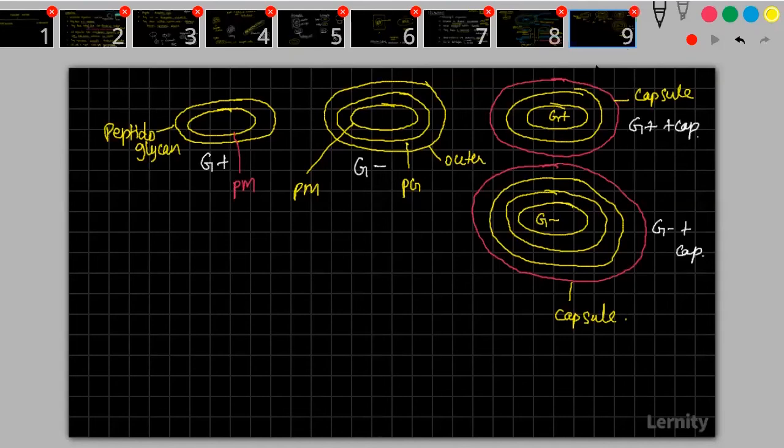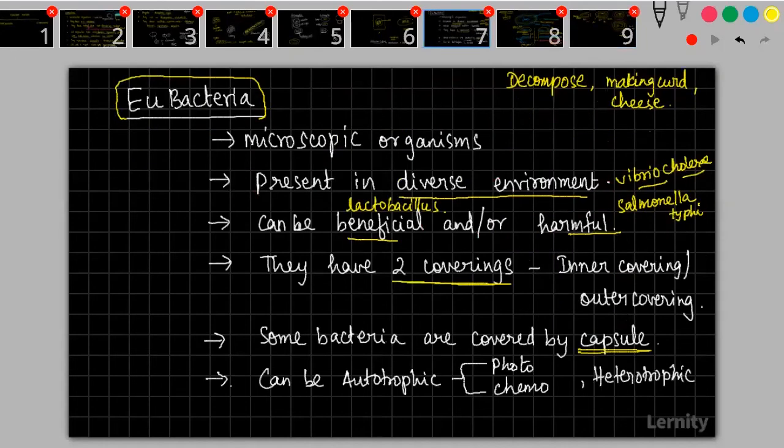So please understand that this is the structure, how it will look. And then one more thing that you have to know is it can be autotrophic, photoautotrophic or chemoautotrophic. Photoautotrophic means using light. Chemoautotrophic means it can use chemicals such as hydrogen sulfide, ammonia, iron, sulfur. These kinds of raw materials can be used to derive energy. Whenever they are using these chemicals for energy, we call it chemoautotrophism.